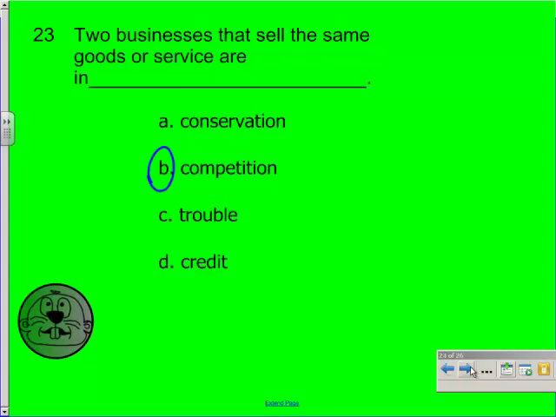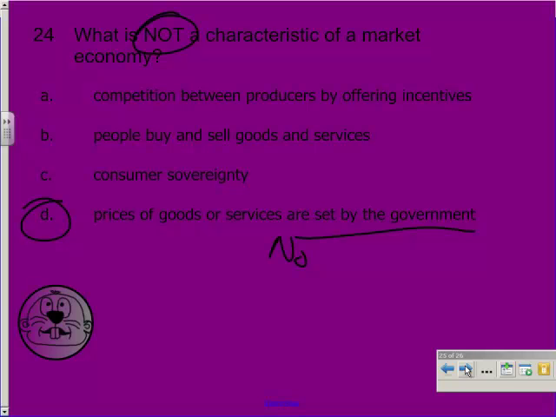Two businesses that sell the same goods or service are in competition, just like Chevy and Ford or Coke and Pepsi. What is not a characteristic of a market economy? The best answer is prices of goods or services are set by the government. This is not true. The government does not set our prices. So this is not a characteristic of a market economy.